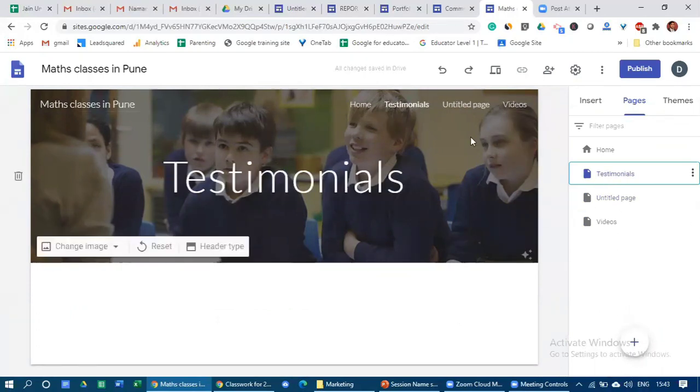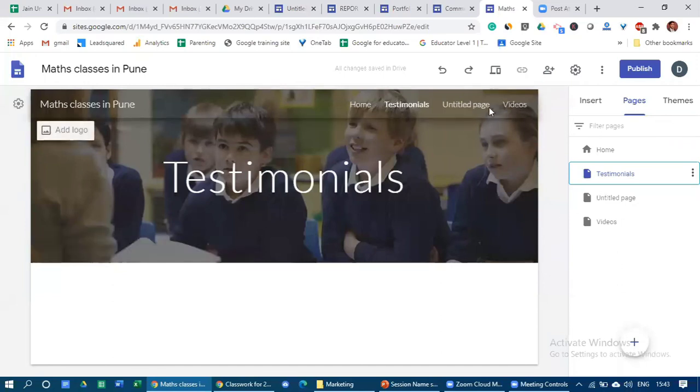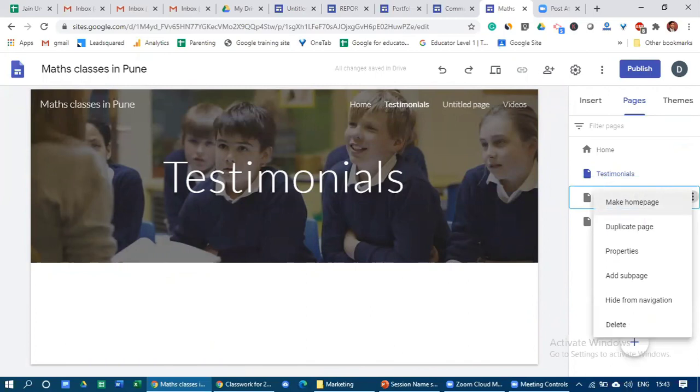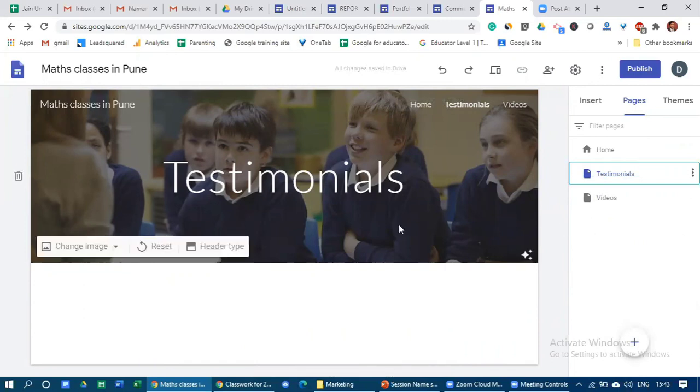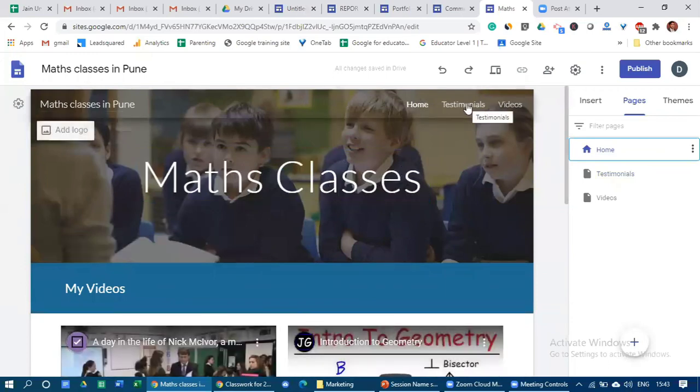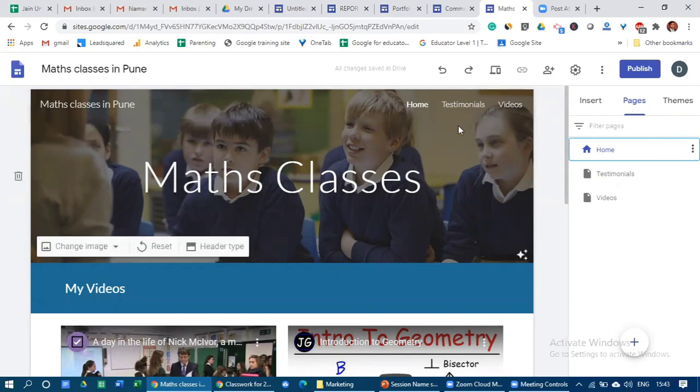Okay, how to delete this untitled page? Nothing to worry about. Again, you have to go to the three dots, and here you'll get the option called delete, so that page will get removed. Can you see what we have done? We have created one home page and another page of testimonials. You can have an inquiry form, lots of PDFs, or your own videos. So different pages you can create.